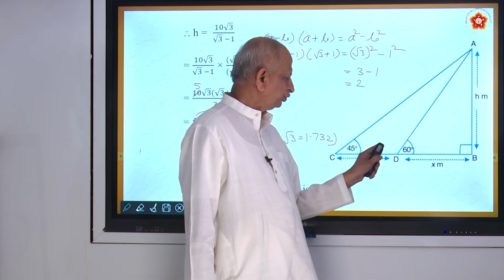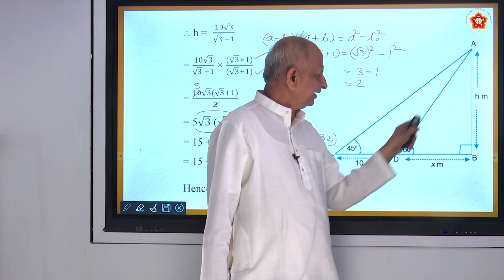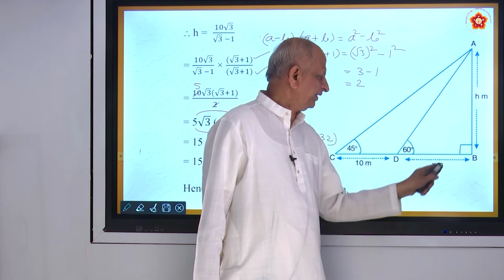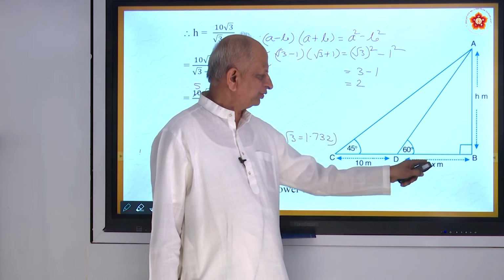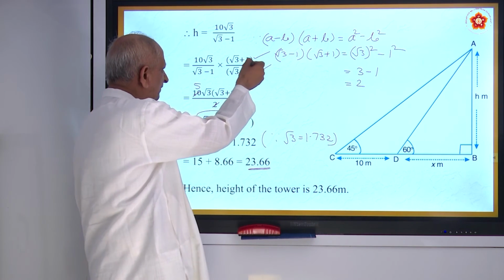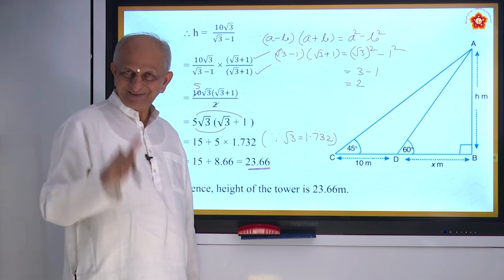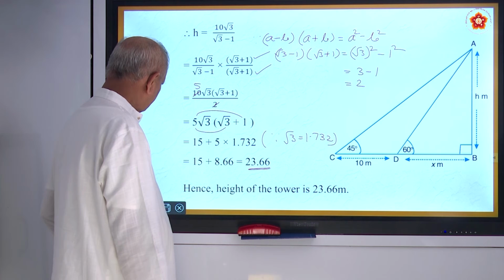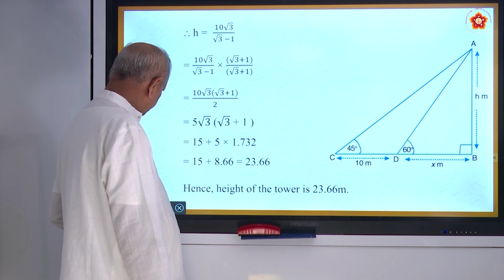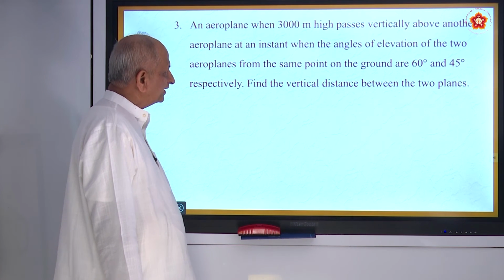Then we use the result of value of x in the second result, tan of 60, and then that is h by x, and substitute the value of x there, and then you rationalize the denominator, you get the answer. Followed? This is a 4 marks question. Please be thorough with this. You have to write once again without looking at it. Okay. Now we will come to the next question.